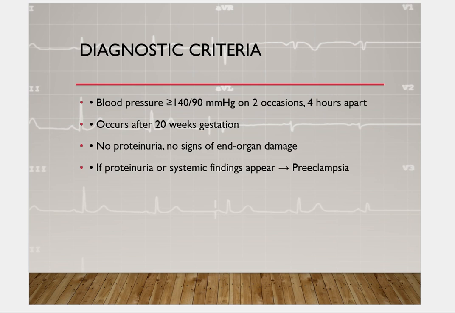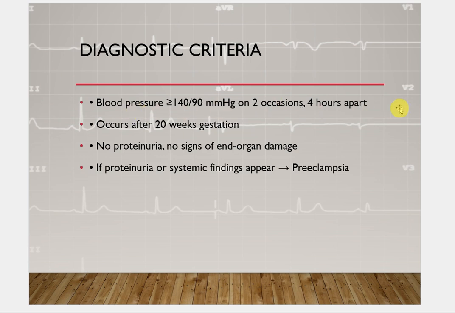What are the diagnostic criteria? You should know this value, that blood pressure should be more than 140/90 millimeters of mercury, and it should be on two occasions. There is white coat hypertension as well, where the patient experiences high blood pressure when they are at the clinic or when the doctor is measuring their BP, on a single event. So in order to diagnose gestational hypertension, there should be blood pressure more than 140/90 millimeters of mercury on two separate occasions, 4 hours apart.